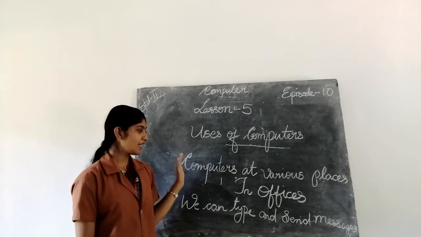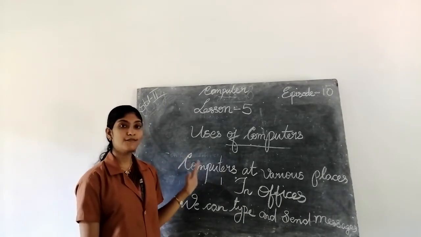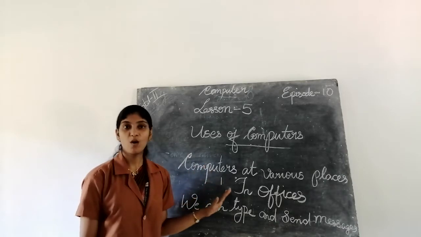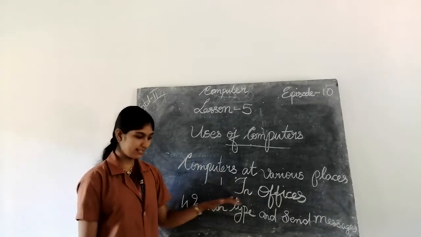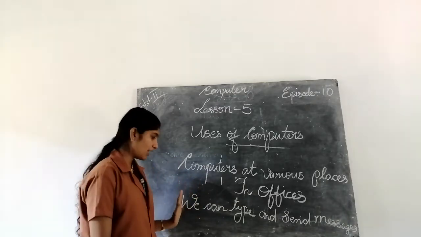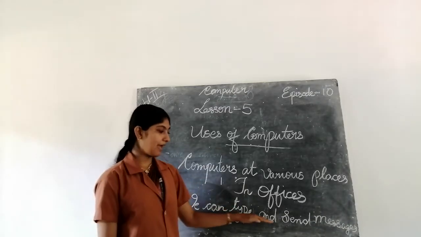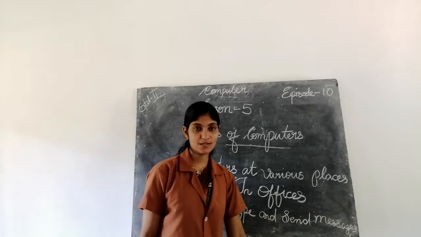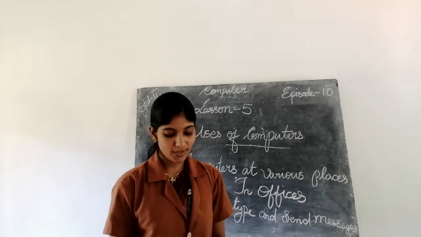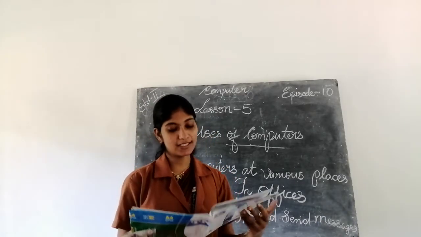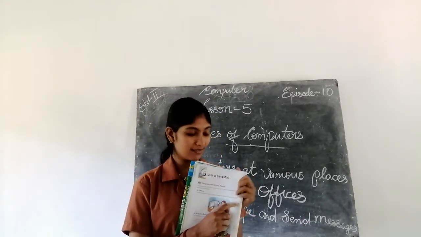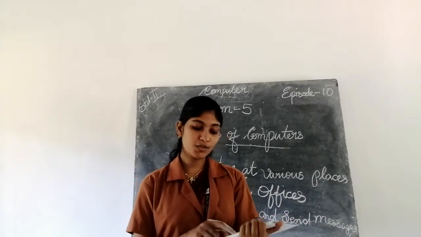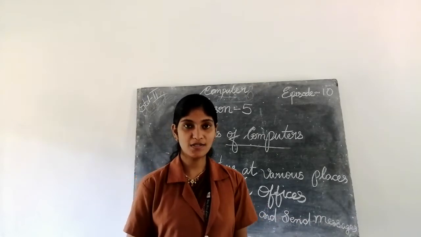We can type and send messages to other users using computer. So that is the thing. We can find computers at where? Offices. So first place, offices. In office, we can type and send messages to other users. So look at the picture, page number 34. Here I am typing a letter to the director of the Cartoon Network channel.